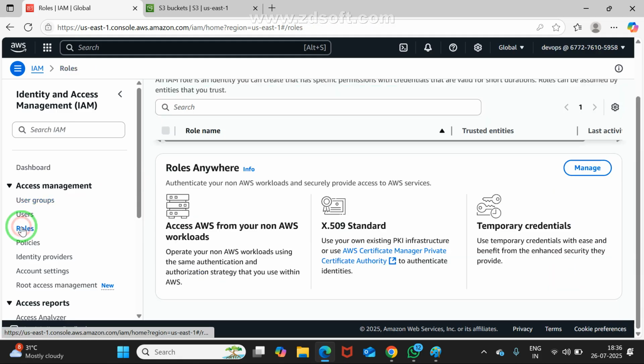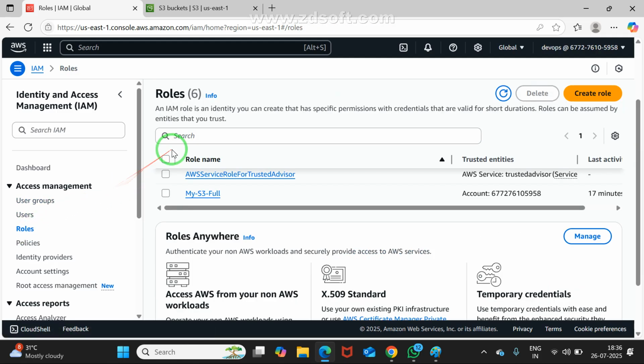Click on role. They give a small definition. See roles. IAM role is an identity you can create that has specific permissions with credentials that are valid for a short duration. See, I said one word, temporary access. What is the alternative meaning for temporary access? It is nothing but short duration. Even I can give permission without credentials. We'll see that one. First, I'll try to create a role.